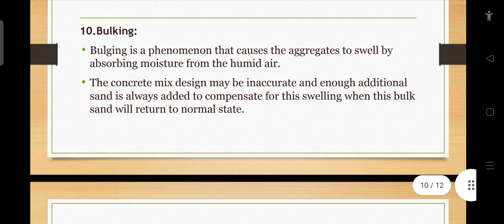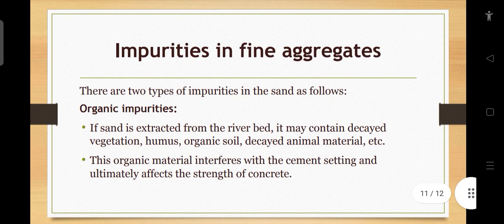Bulking. Bulking is a phenomenon that causes the aggregate to swell by absorbing moisture from the humid air. The concrete mix design may become inaccurate, so enough additional sand is always added to compensate for the swelling. When this bulked sand is dried, it will return to its normal state.